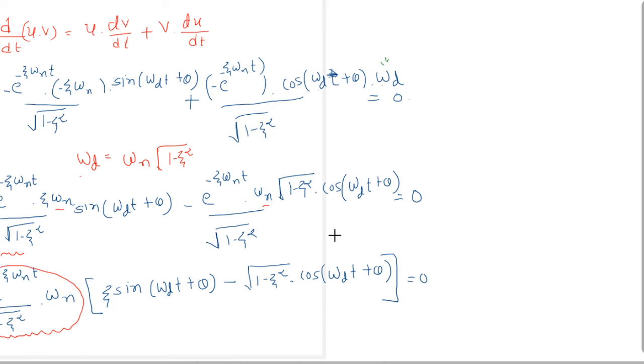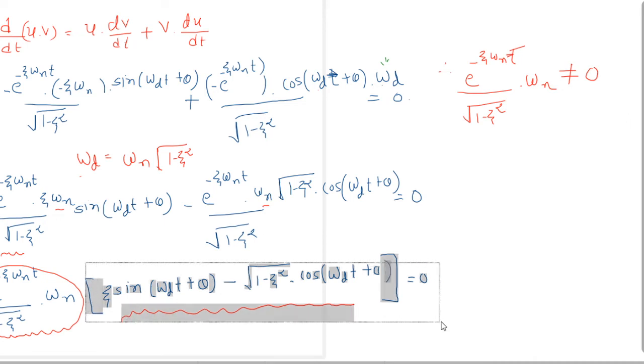Here we can write e raised to minus zeta omega n t upon under root 1 minus zeta square into omega n is not equal to 0, so that the remaining term, zeta sine omega dt plus theta minus under root 1 minus zeta square into cos omega dt plus theta, equal to 0.